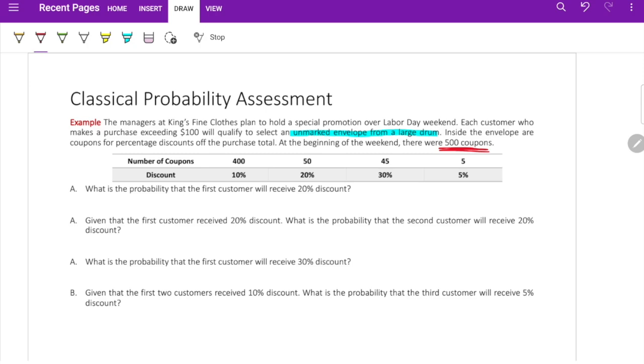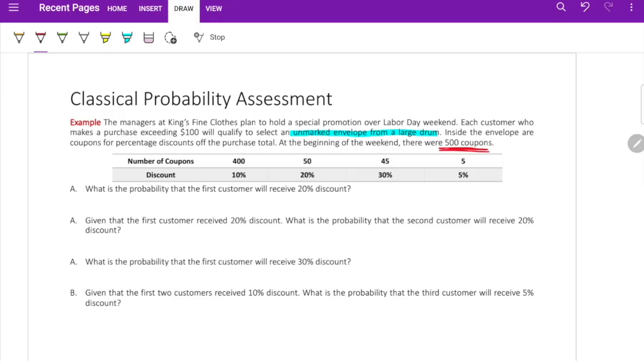So what type of probability are we going to use here? We are going to use the classical probability assessment. Why is that? Because these envelopes are unmarked, right? And from the outside they look the same, and they are thoroughly mixed in a drum. So any one envelope has the same probability of being selected as any other envelope. So the outcomes are what? Equally likely. We don't distinguish any of these envelopes, so everyone has the same chance to be chosen, right? So in total we have 500.